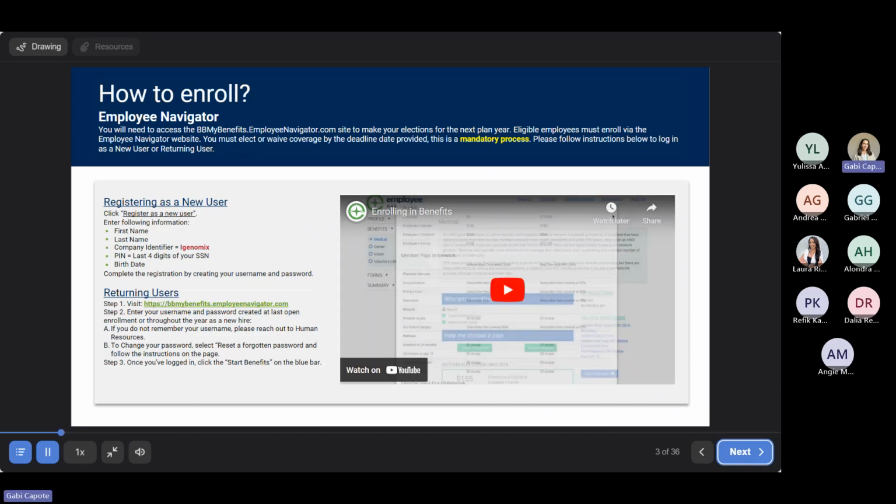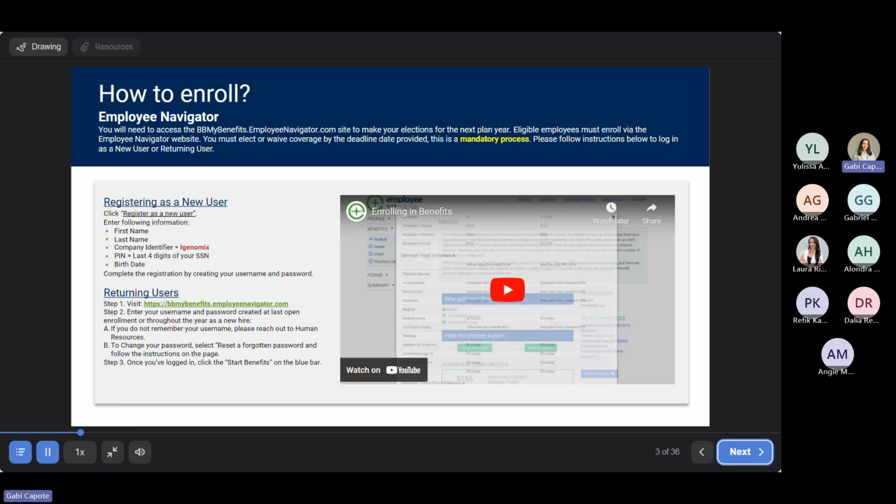The platform that we are using for you to enroll in your benefits is going to be Employee Navigator. Enrolling in your benefits is a mandatory process. Even if you are waiving benefits, you do not want to enroll in these plans, you still have to go into Employee Navigator to waive them.